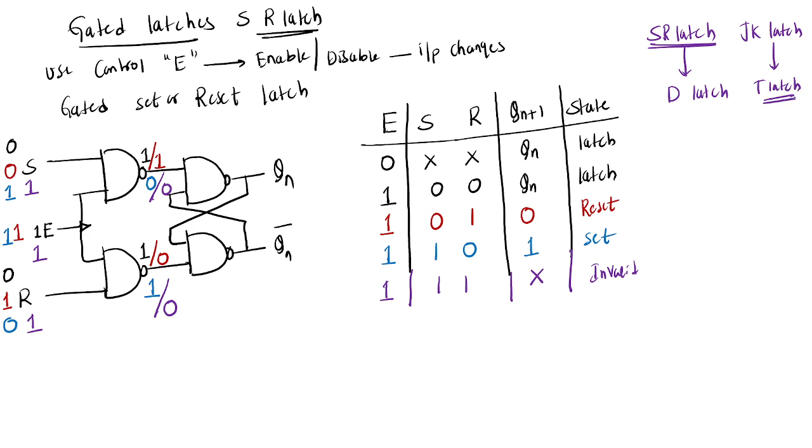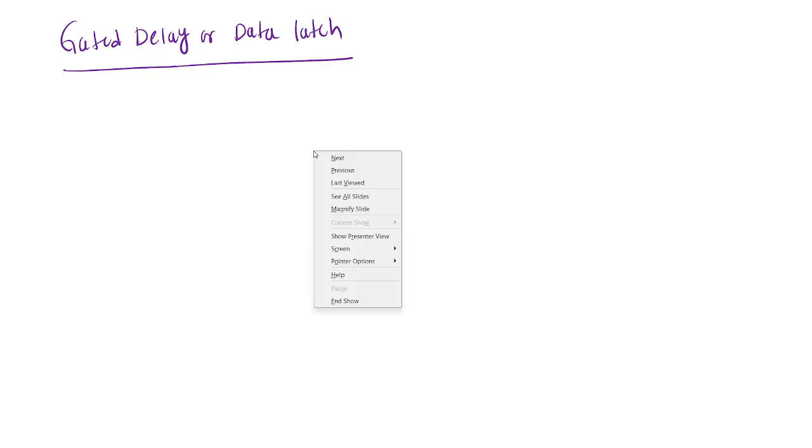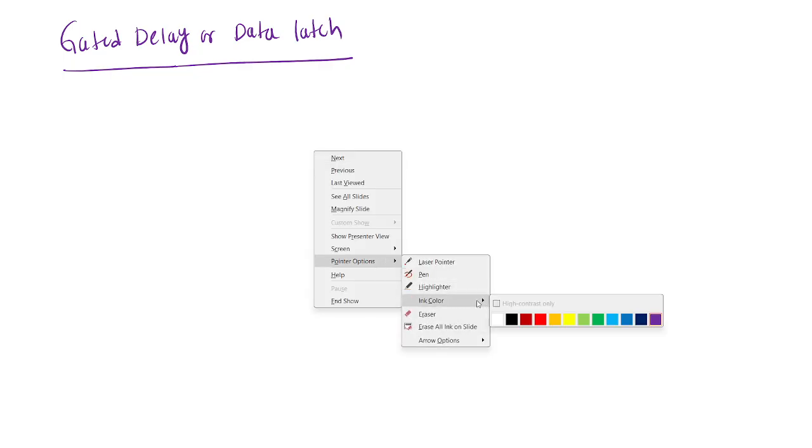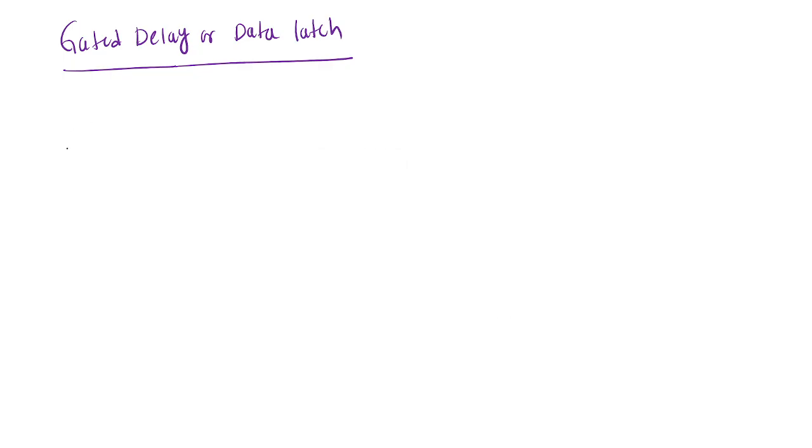Okay. So next is gated D latch. We can call it delay latch, or we can call it data latch. So here how you can design this gated D latch means, suppose you are taking the gated SR latch only.